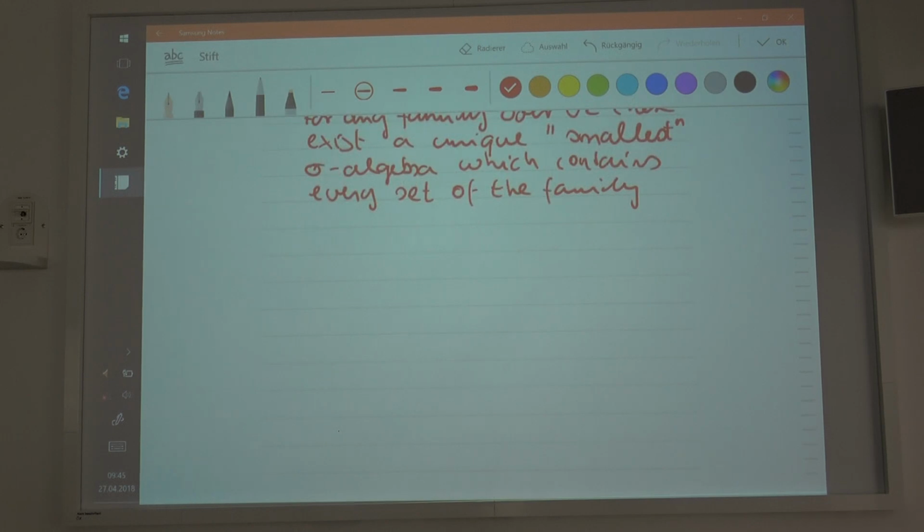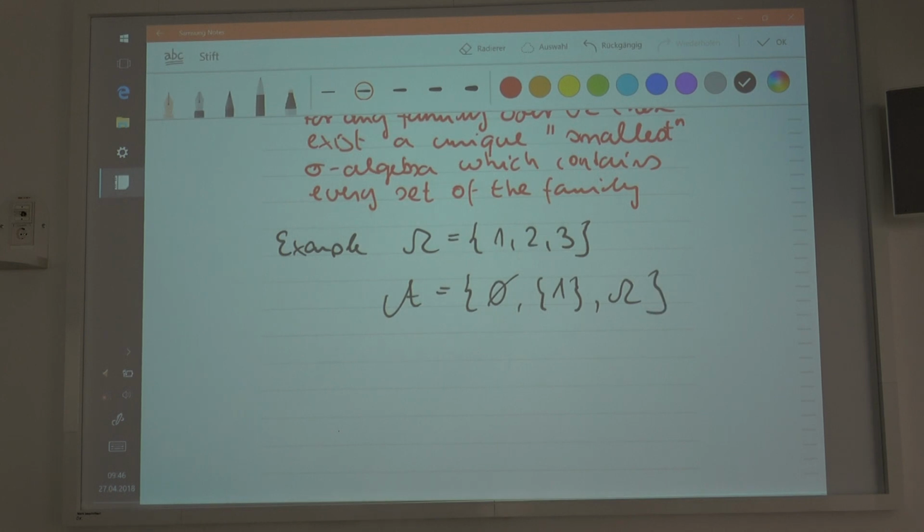Let me just illustrate that. First off, let's consider a full example. Here we have, for instance, omega that consists of the elements 1, 2, and 3. Suppose that we have a family A that consists of the empty set, the set that has 1 as its element, so this is the elementary set, and the set omega. Now, this thing is not a sigma algebra.